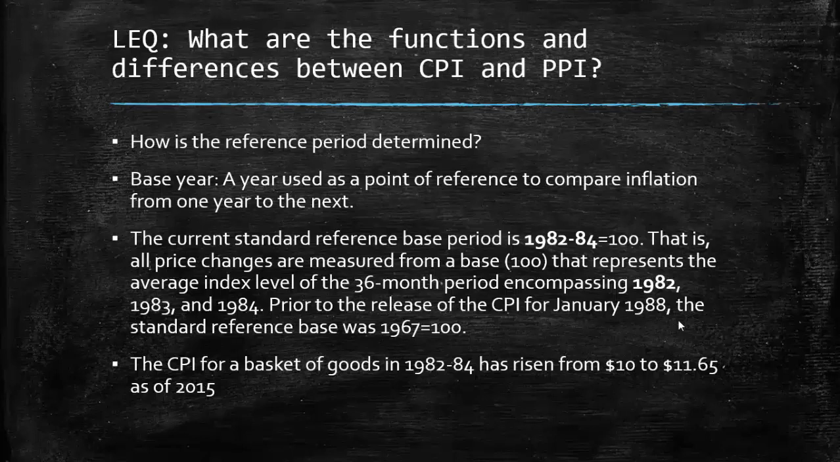Now, just to give you guys an example, the CPI for this representative basket of goods, keep in mind it's about 80,000 different goods, a representative sample, has risen from $10 to $11.65 as of 2015. Now, that $1.65 may not seem like a lot, but do not forget, we are talking about over the course of an entire year what millions of Americans are spending their money on. That $1.65 increase represents hundreds of billions of dollars of inflation since the 1980s.